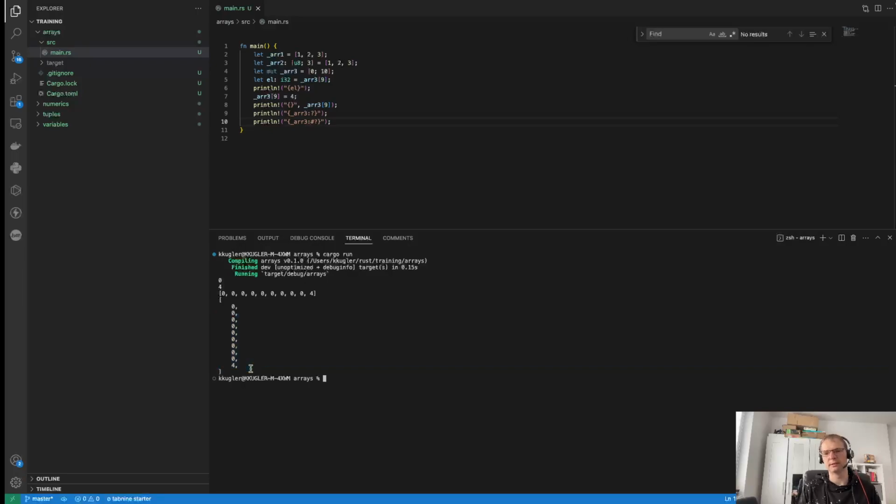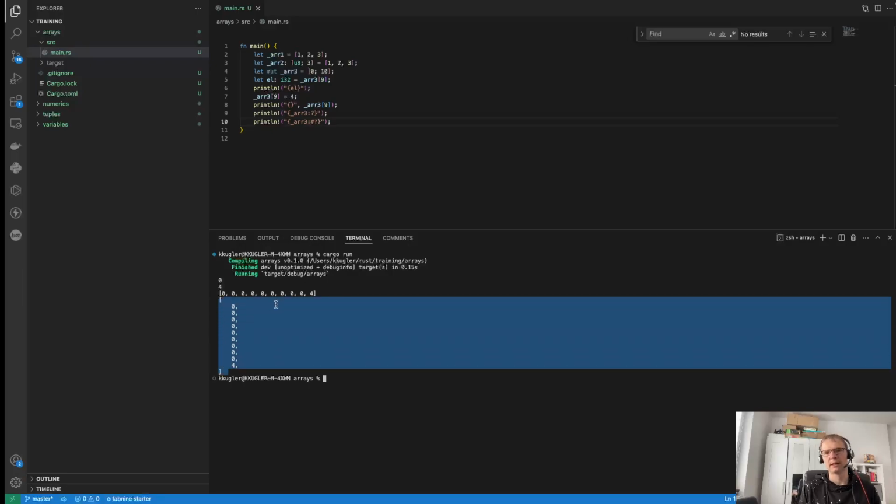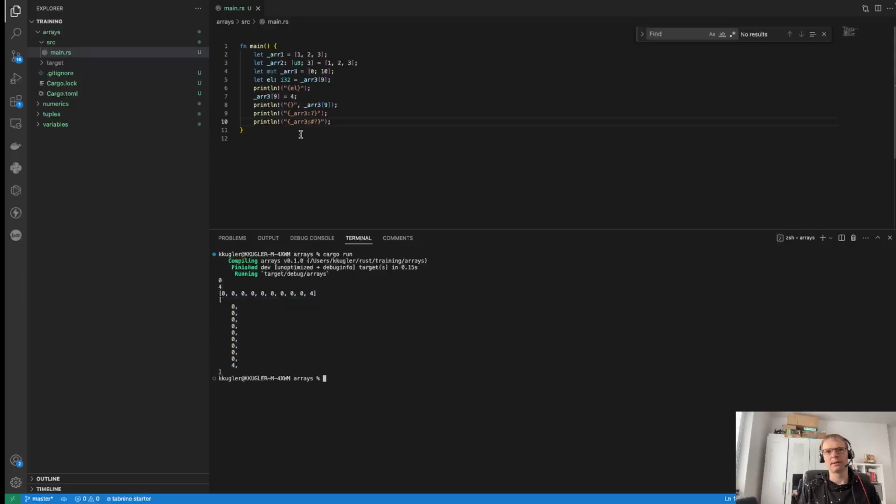You may like it or not, but this is the way that you can print these arrays or compound types, which also includes the tuple, right? I've not mentioned that in the previous video, but yes, it's also appropriate to do with tuples. Otherwise, you will get the same error.